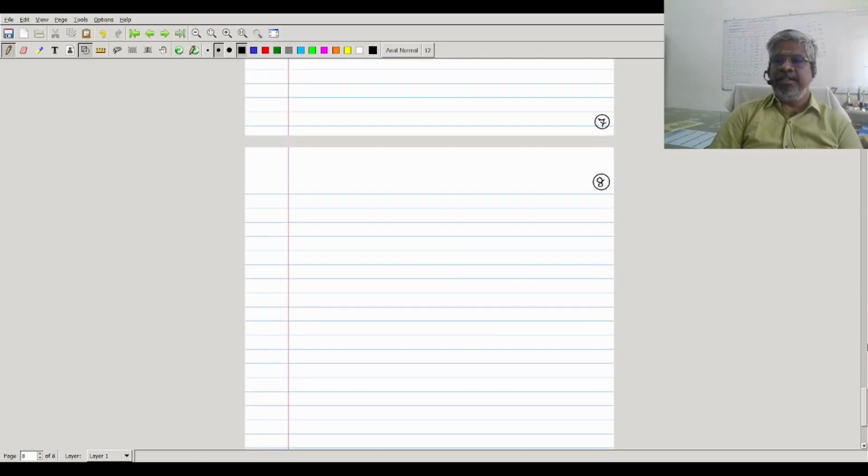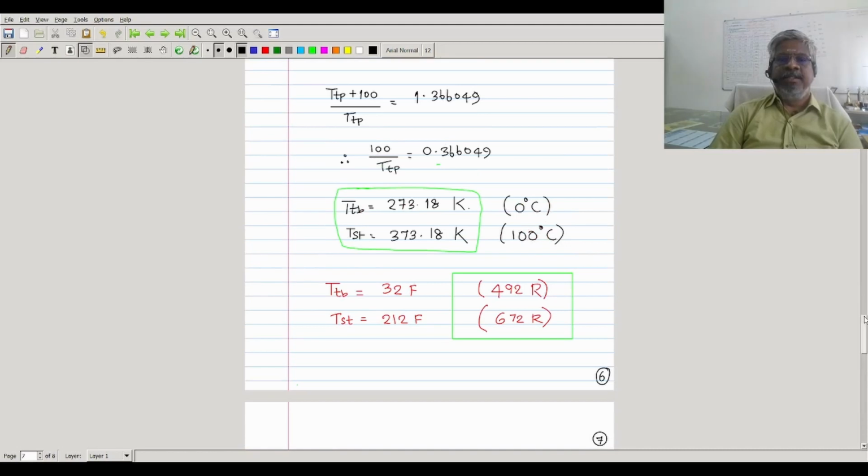The temperature at the triple point is going to be 273.18, and the steam point is just adding 100 to that, 373.18 Kelvin. So this particular temperature we call the absolute scale.